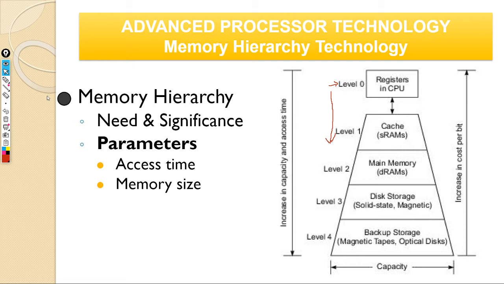For example, you cannot afford to have 1 gigabyte of registers. Similarly, you don't even have the technology to have 1 GB of cache. Cache will be typically maximum 512 MB or something. That's how much you can actually get because of the cost.